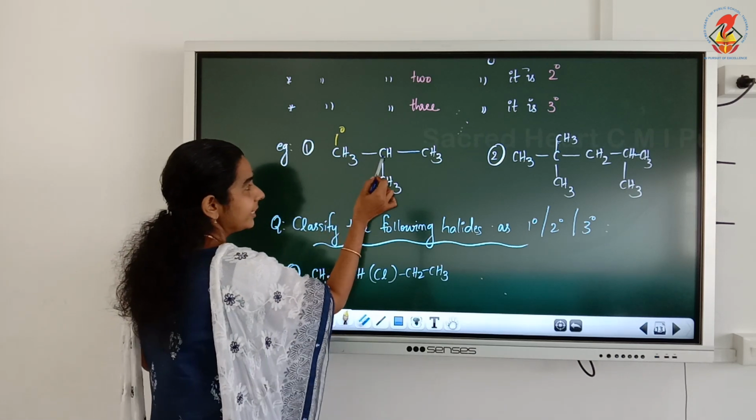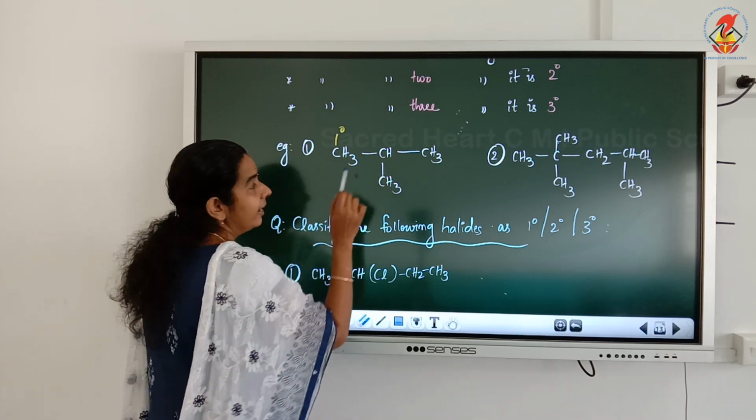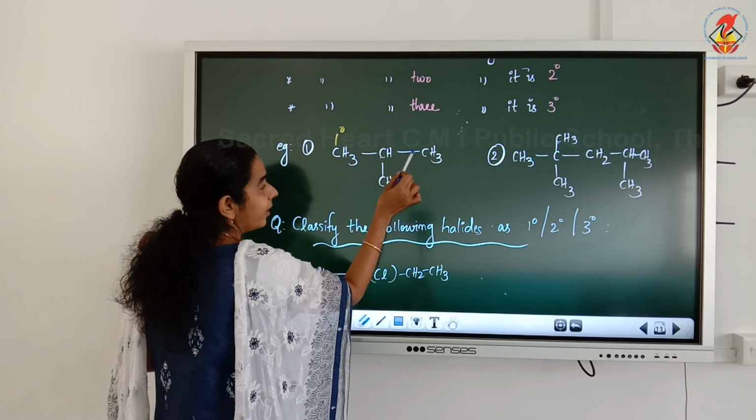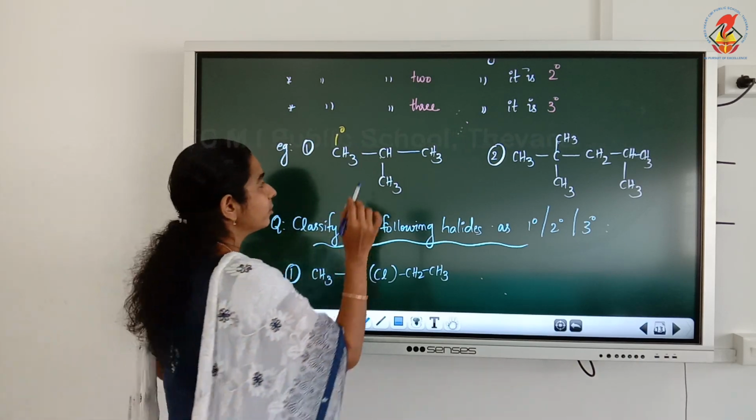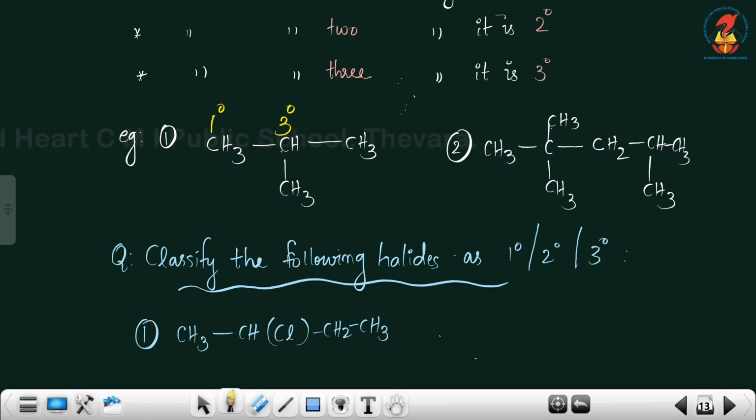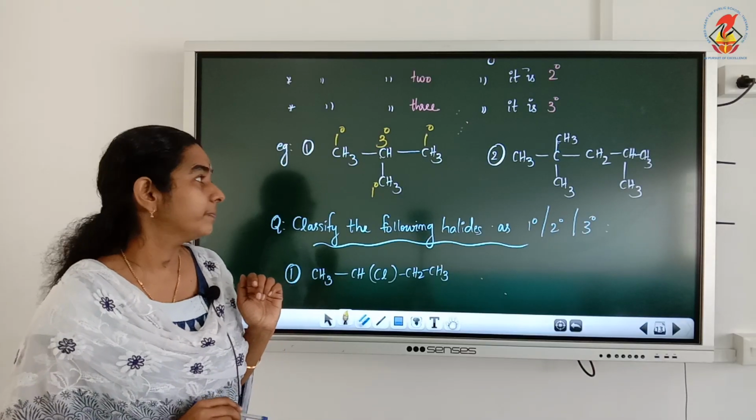Now, see the next CH carbon, it is attached to 1, 2, 3 other carbon atoms. So, it is a tertiary or 3 degree carbon. Now, another CH3 carbon, it is attached to one other carbon. So, it is primary. Here also it is attached to one other carbon. So, that is also a primary carbon.